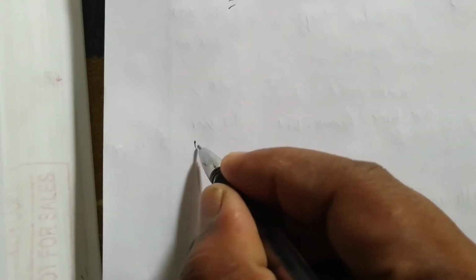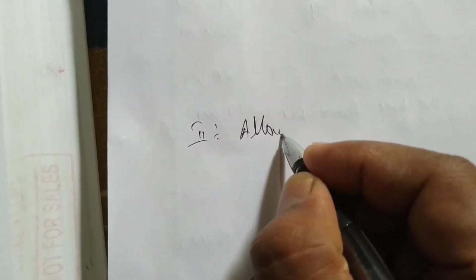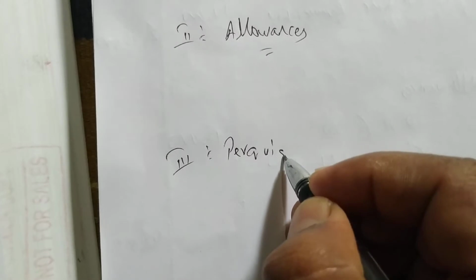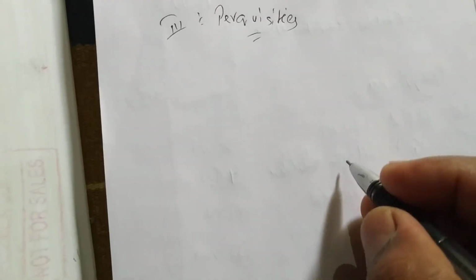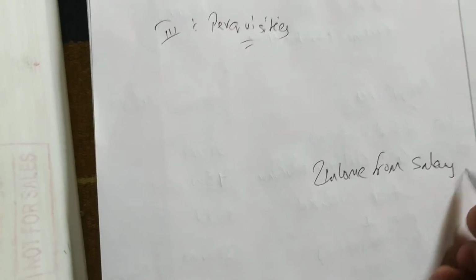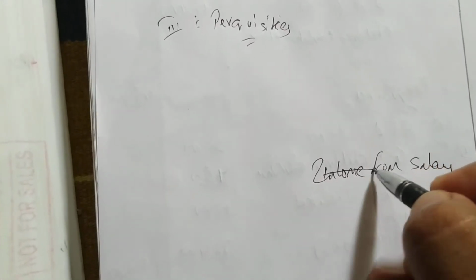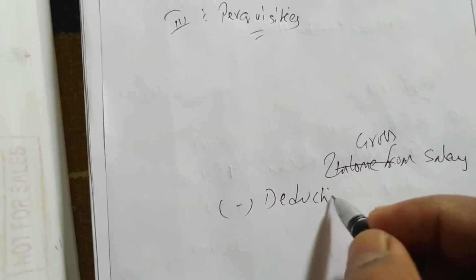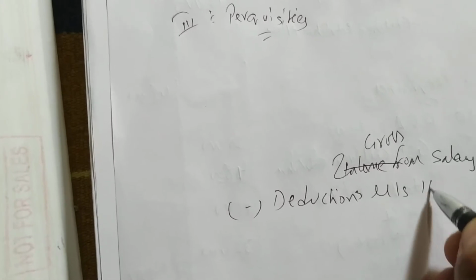First is salary, okay. So in salary we are having 4 to 5 items. So leave 4 to 5 line space, then write allowances. Then after that we'll leave 1 or 2 line space, then we write perquisites. Perquisites we are having 3 perquisites, then we write gross salary, then we write deductions under section 16.